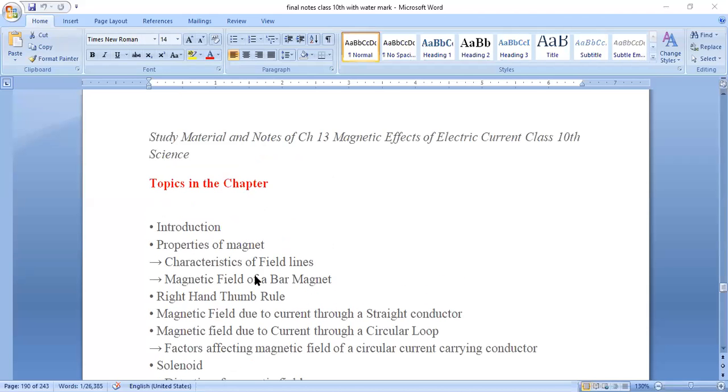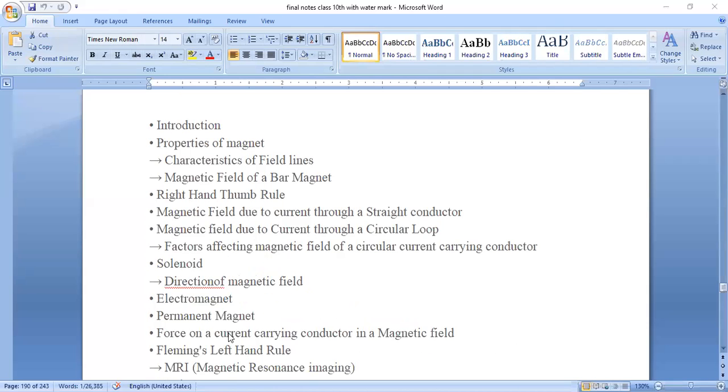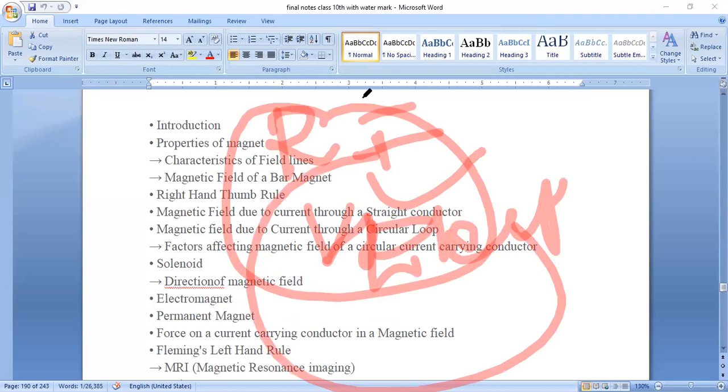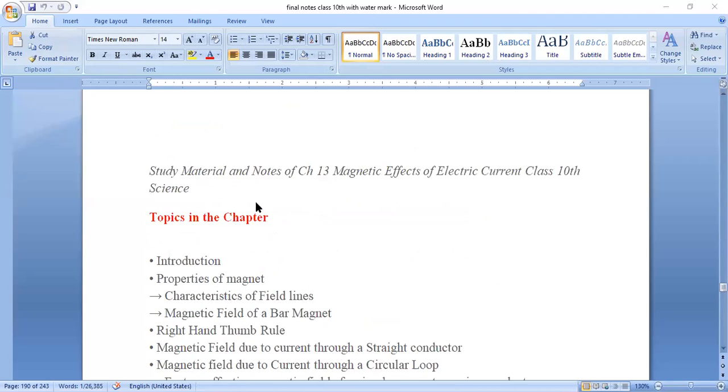Okay, today we'll discuss the magnetic effect of electric current, which is the chapter after electric current. We have already finished the current and electricity chapter. Hope everyone knows what resistance, current and voltage are. We studied all these things in the electric current chapter, right? So now we'll study the magnetic effect of electric current.